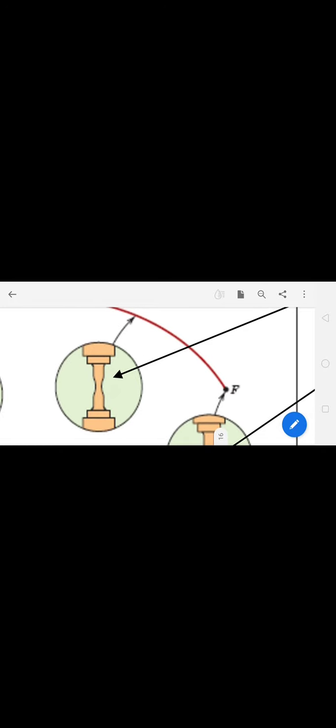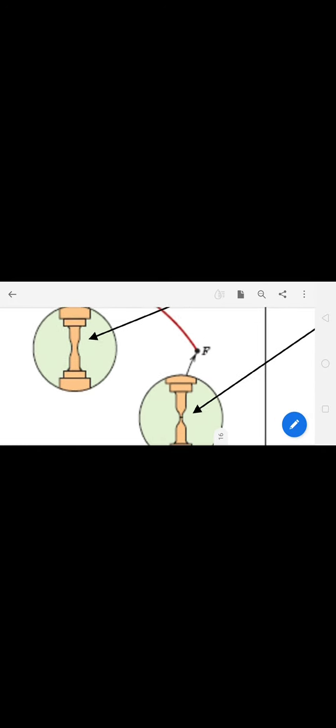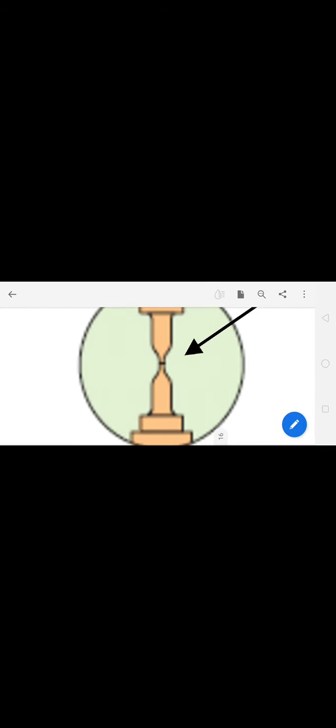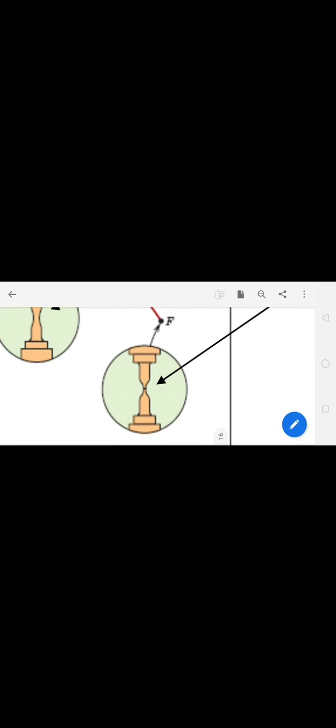So here there is some weak point in it. So all the stress will be concentrated here. Due to the concentration of all the stress at a weak point, some damage starts here. Ultimately, if you go on increasing the stress further, even for small stresses, the material becomes fractured here. So like this, the fracture of the material happens, and it is no more useful for the engineering applications afterwards.